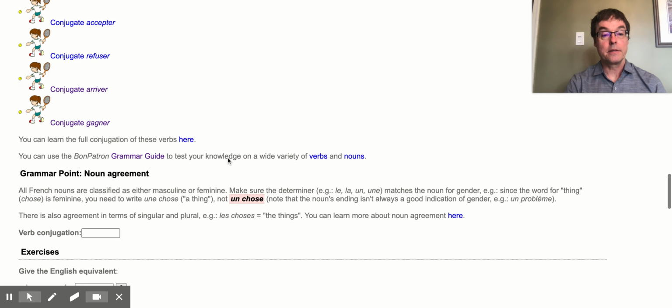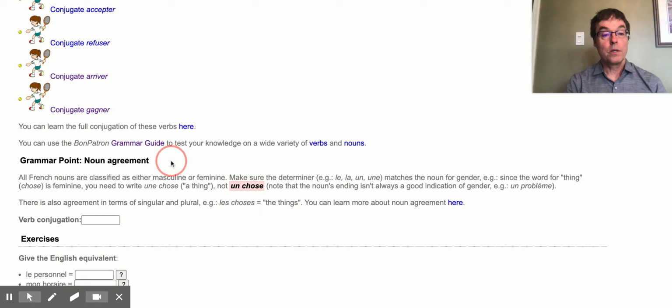There is one grammatical point to keep in mind, and this will come up in all the categories, and that's what's referred to as agreement between articles or determiners and nouns. So nouns in French are classified as masculine or feminine, which is just a categorization that we have, often has nothing to do with male and female. So any word, though, it's going to have one of these values.